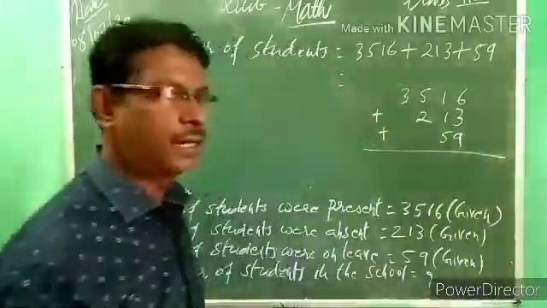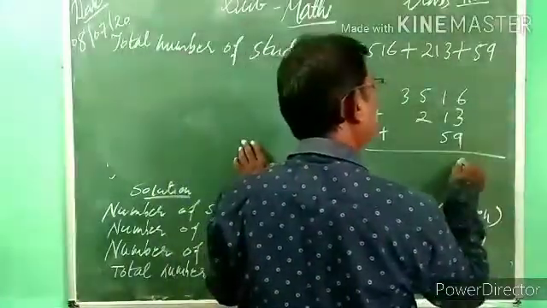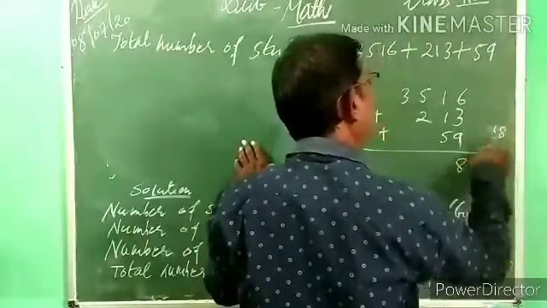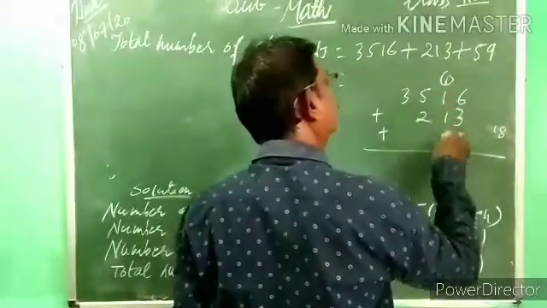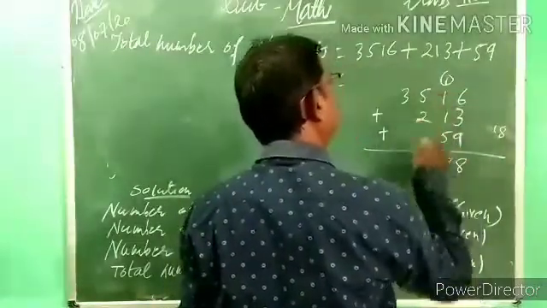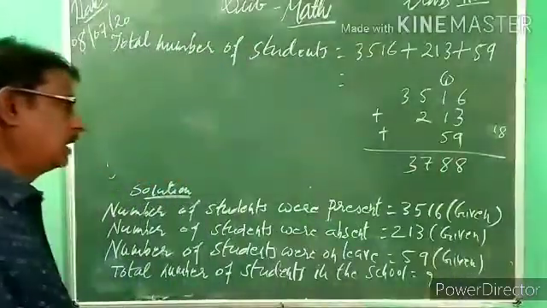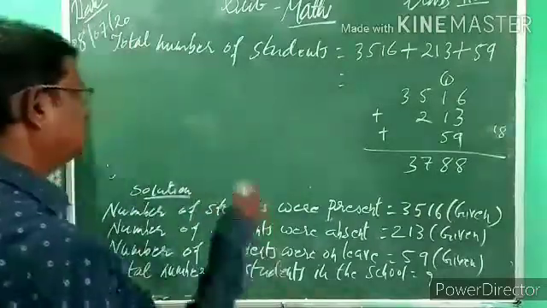Now tell me, 6 plus 3 is 9, and 9 plus 9 is 18. What do we write? 8, and carry 1. Now 1 plus 1 is 2, 2 plus 1 is 3, 3 plus 5 is 8. 5 plus 2 is 7. And this one 3. So 3788. The total number of students in this school is 3788.